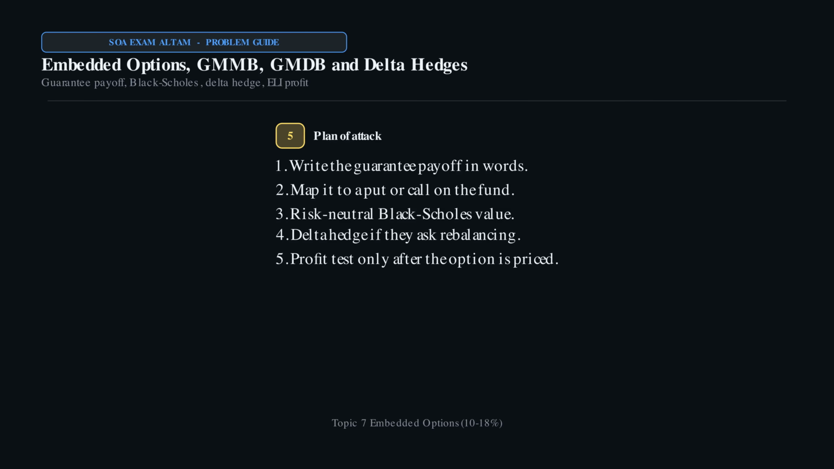Plan of attack. Write the payoff. Map to put or call. Price risk neutral. If they want to hedge, compute delta and the rebalancing P and L. If they want a profit test, project the fund, charge for the option, then form PR.